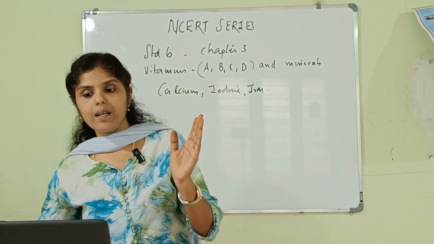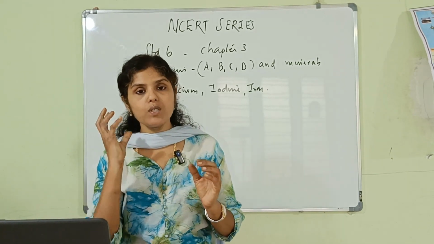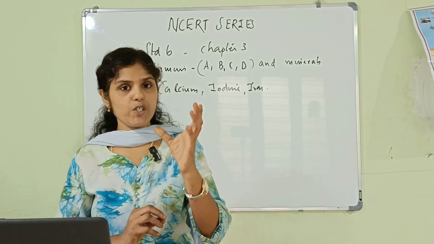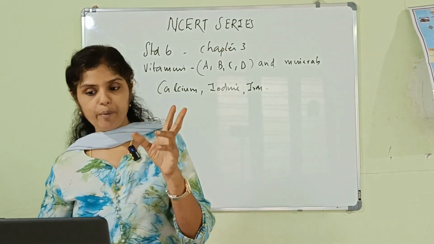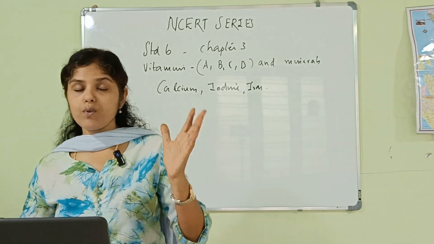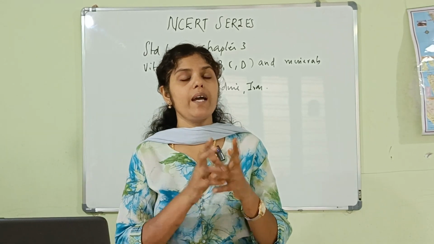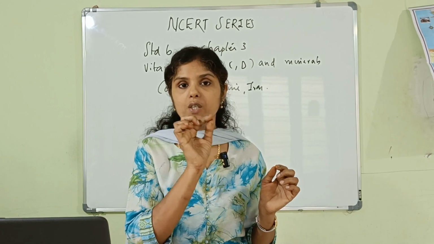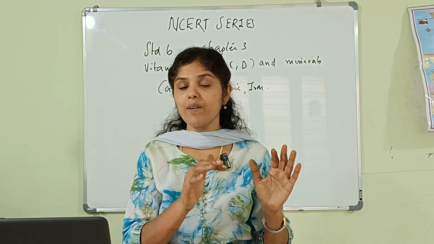Now, what are the good sources of roughage? As already mentioned, fruits and vegetables, that is green leafy vegetables, fresh fruits, whole grains, pulses and nuts are good sources of roughage. So keep that in mind. Fruits and vegetables are rich in dietary fibers. In addition to the essential nutrients, we have to take dietary fibers as well as water.